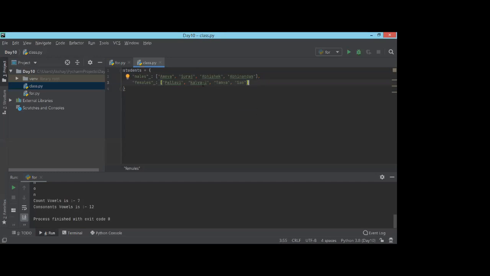Okay, let's take a Y. Actually, there is no name with Z, and we can't create two different teams, so that's why I'm taking the letter Y.